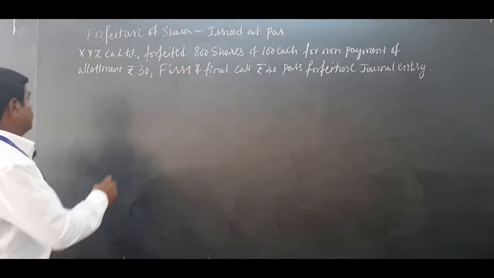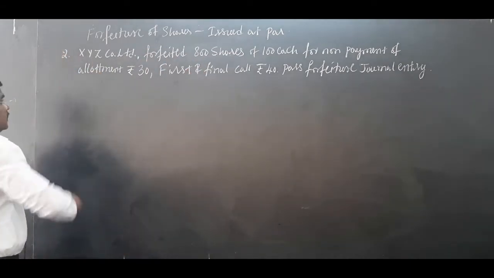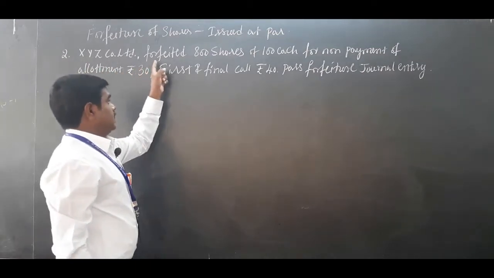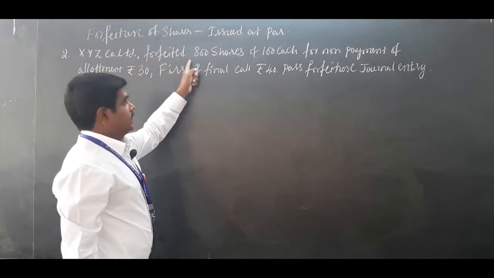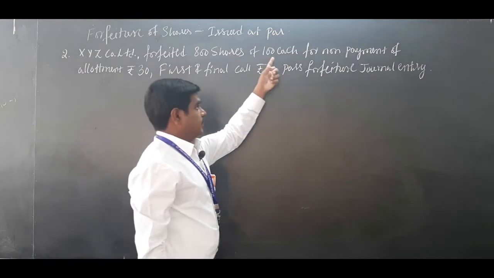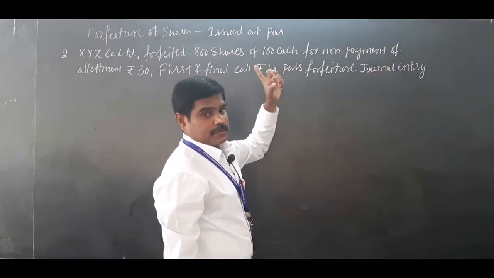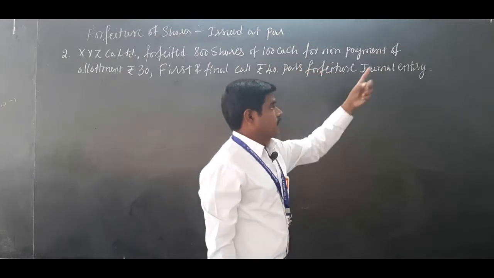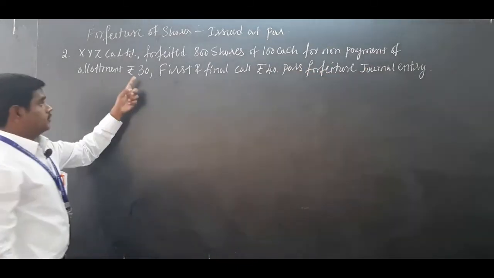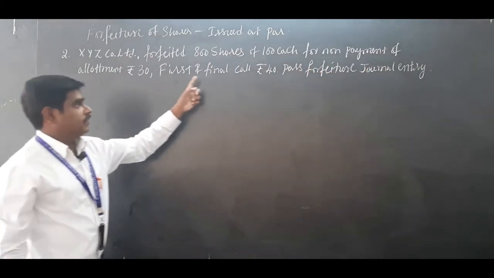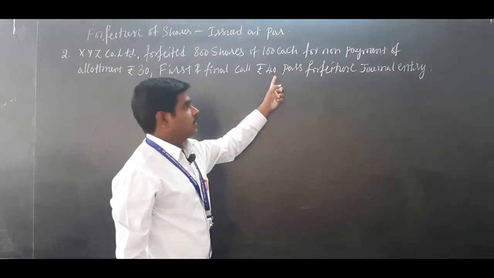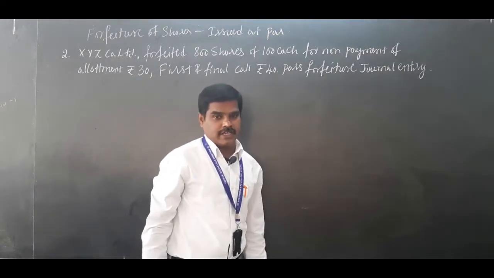Problem number 2. XYZ Company Limited forfeited, cancelled 800 shares of 100 each for non-payment of allotment, 30 rupees is not paid, and first and final call 40 rupees is not paid. So pass the forfeiture journal entry.